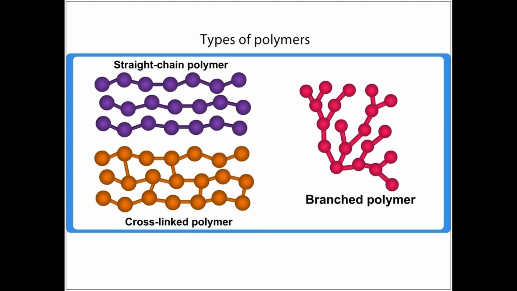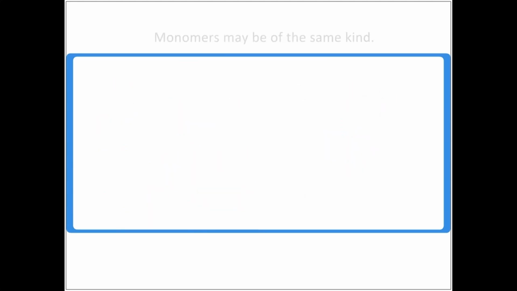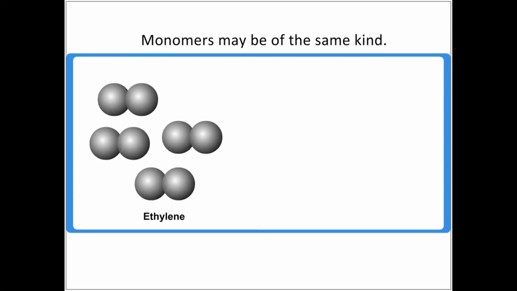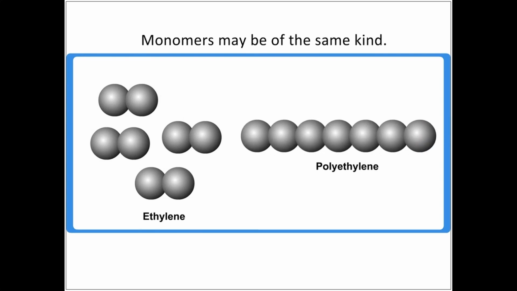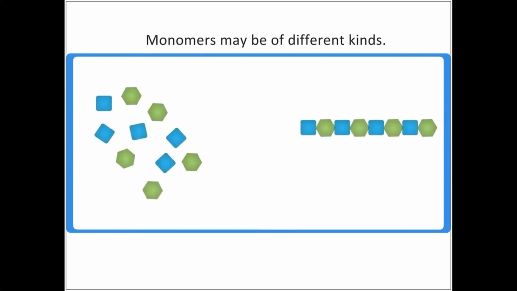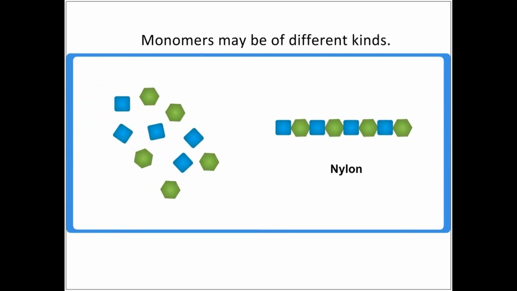The monomers that form a polymer may be all of the same kind. For example, ethylene molecules form new bonds with each other to form polyethylene. In some polymers, for example nylon, the monomers are of different kinds.